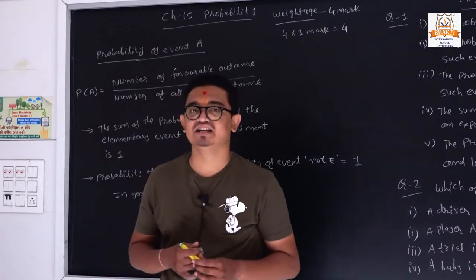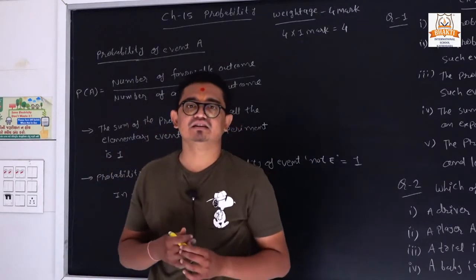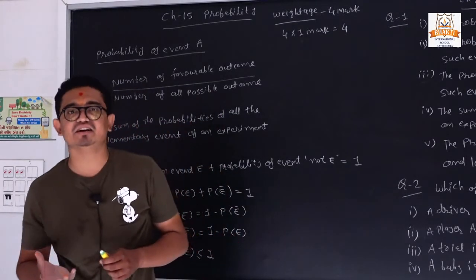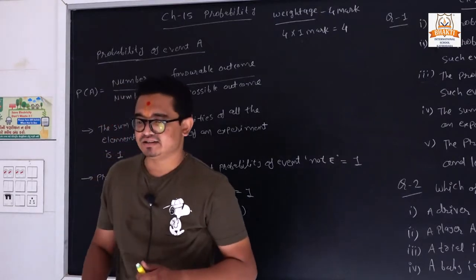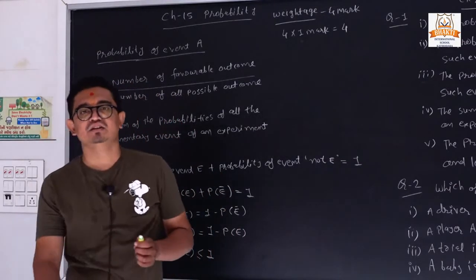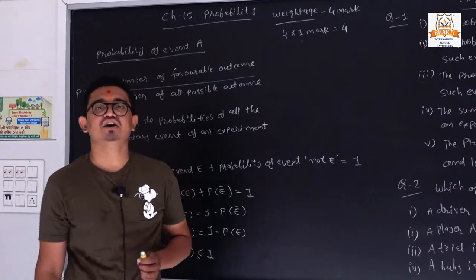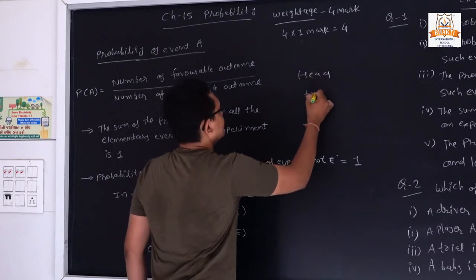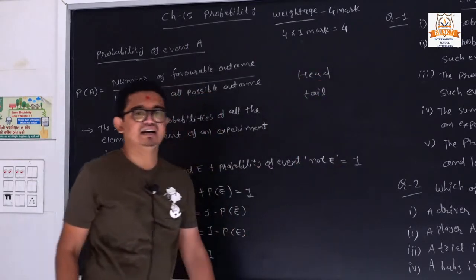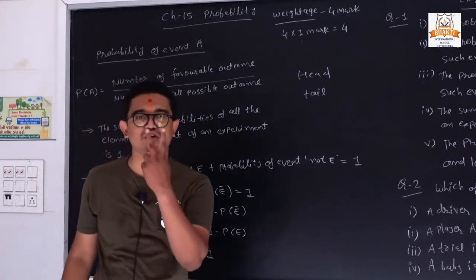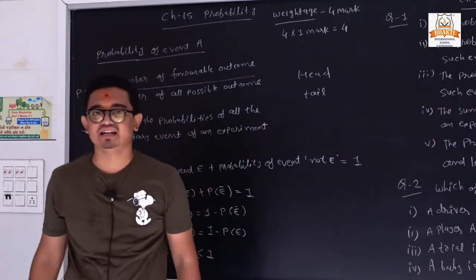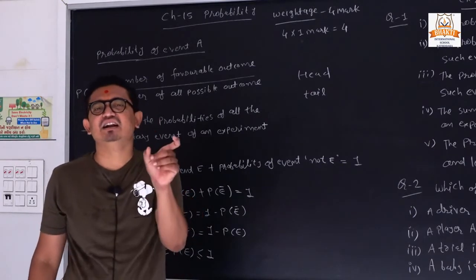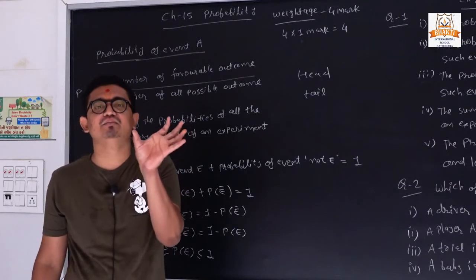What is probability? Suppose we take one example, so you can get the idea of what probability is. Suppose I am tossing a coin. If I am tossing the coin, we have 2 outcomes, either head or tail. Clear? So we have 2 possible outcomes, head or tail. This is called an event. Tossing a coin is one kind of event.